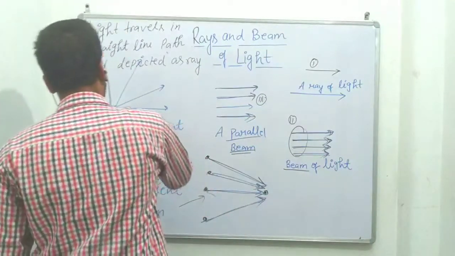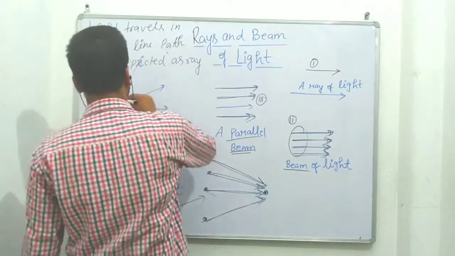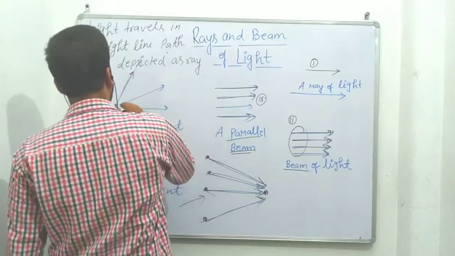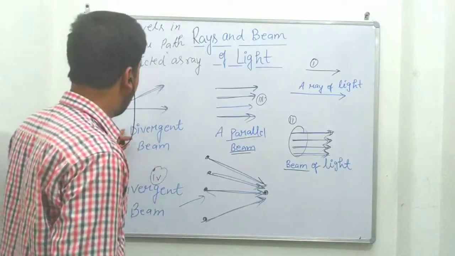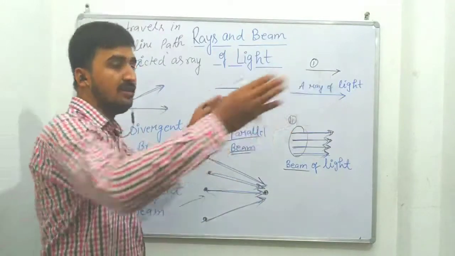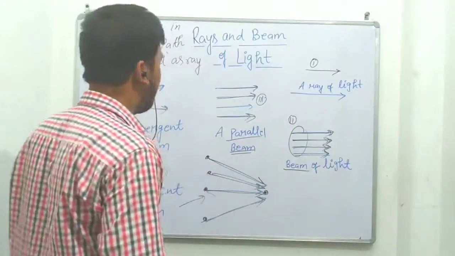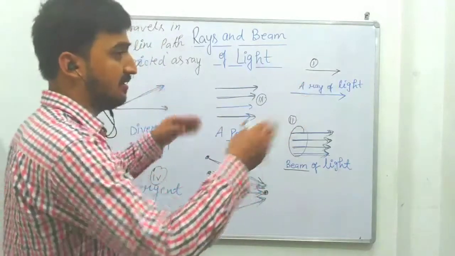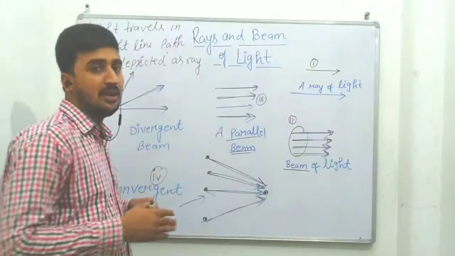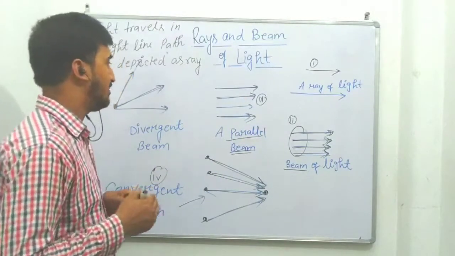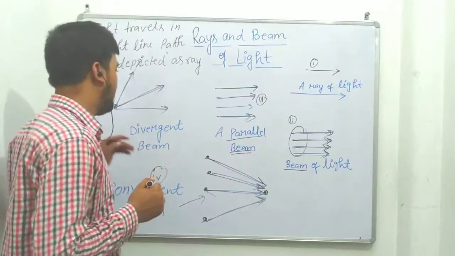And the next one is the divergent beam of light. If from one point light is going in different directions, so it is the concept of a divergent beam. Diverge, right? Expanding from one point. If light is going in different directions, it means it is telling about the divergent beam of light.